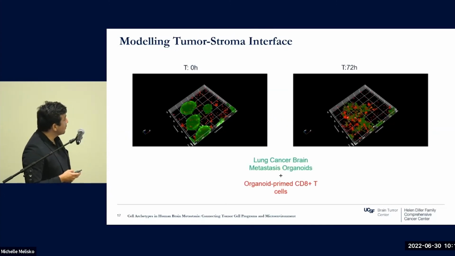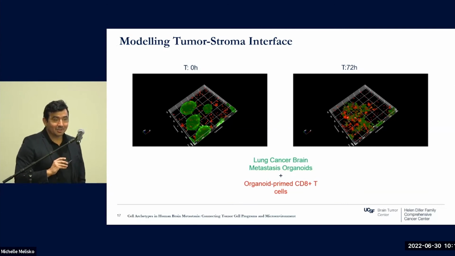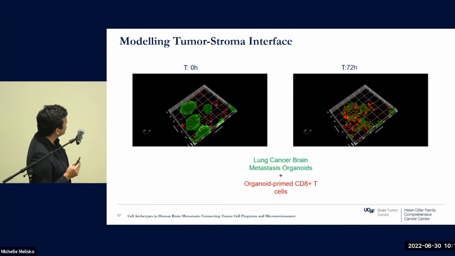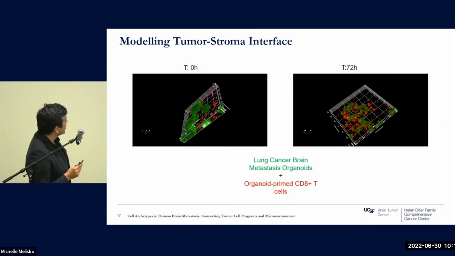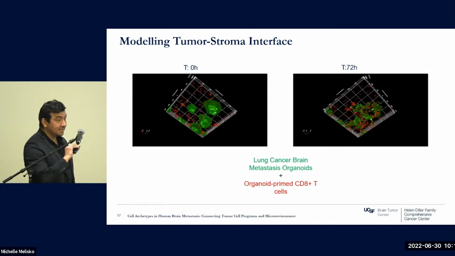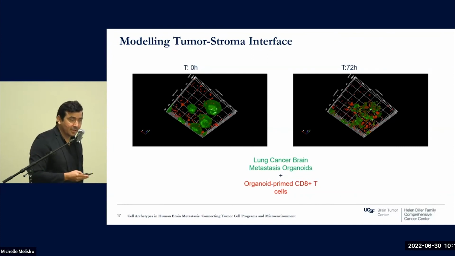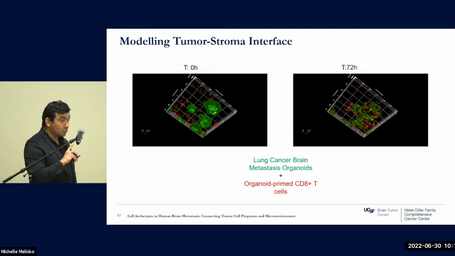This, for example, is a brain metastasis from a lung cancer patient. And in green and in red, we have organoid-specific CD8 T cells that were primed with the same organoids. I want to just show you very quickly this video showing that after 72 hours, they induce a very nice immune attack against the metastasis in 3D. Not all the cancer cells die, as you can see. So now we are trying to really understand the cells that can escape from the killing, what kind of program they have, and then contrast this finding with the human metastasis. This is trying to model the tumor immune interface.